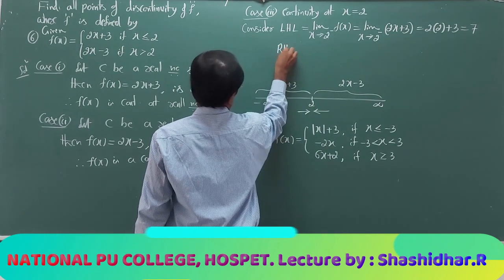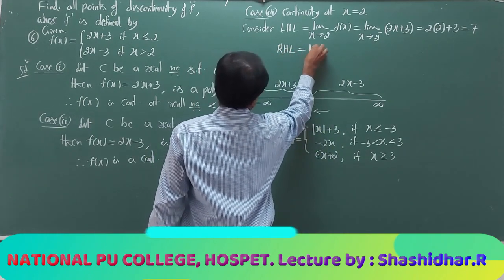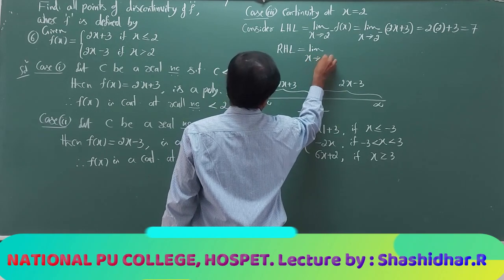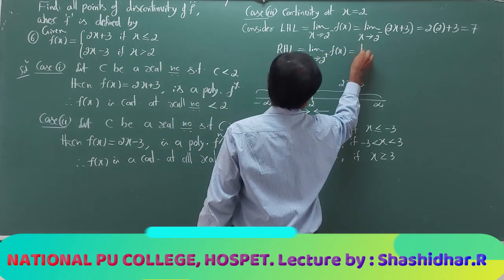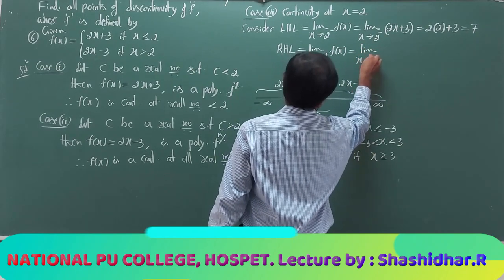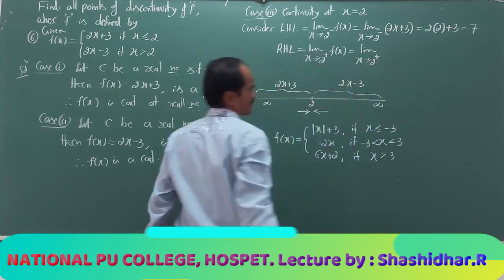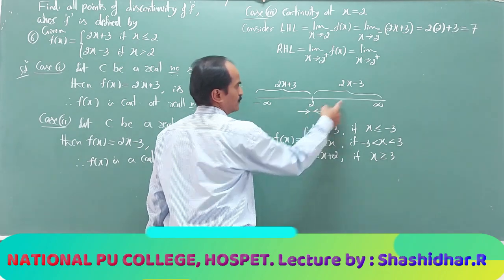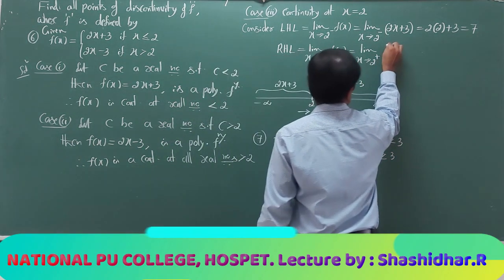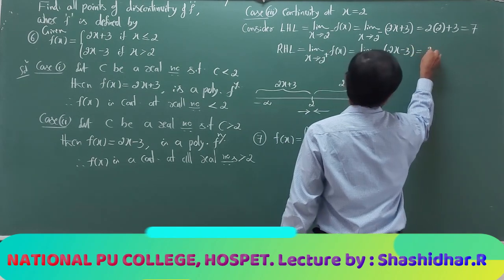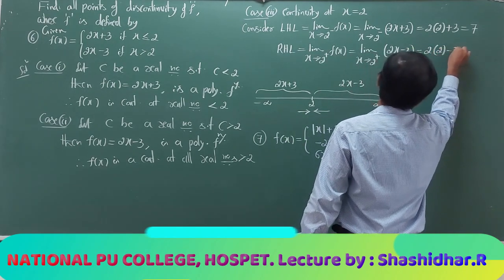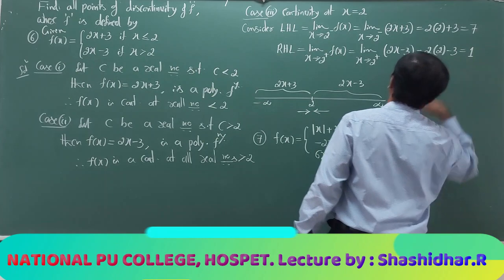Then the right hand limit, the limit as x tends to 2 from the right side, slightly greater than 2, I have to refer to 2x minus 3. It is 2 into 2 minus 3, that is equal to 1.